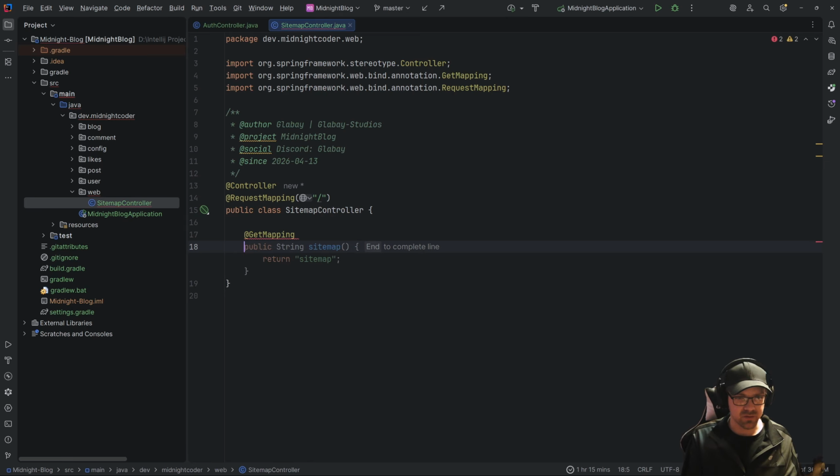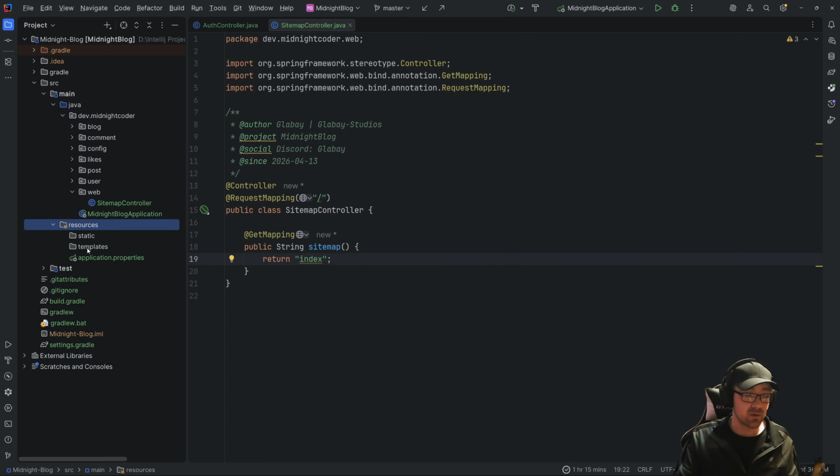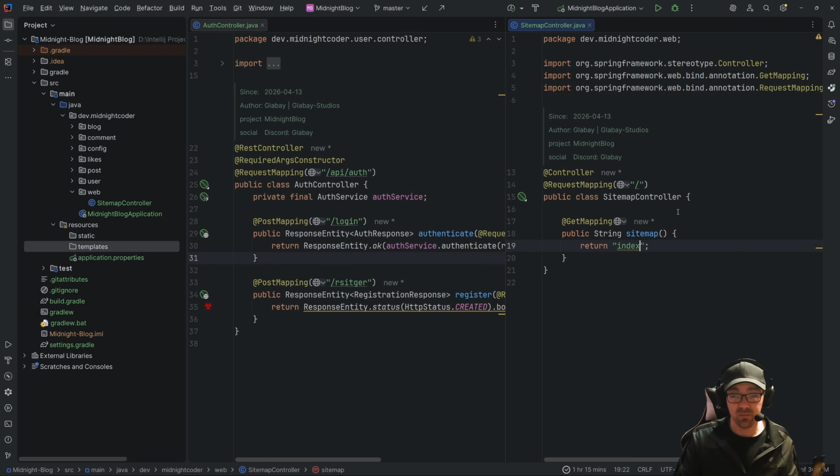Yeah, it's just going to be localhost. So this is now going to return string, boom, and this is, for all intents and purposes, going to be index. And notice the squiggle. The squiggle is important. This says that we cannot resolve MVC index. What that means is that if we go into here and templates, and I'll show this, let me drop this over here so we see that.